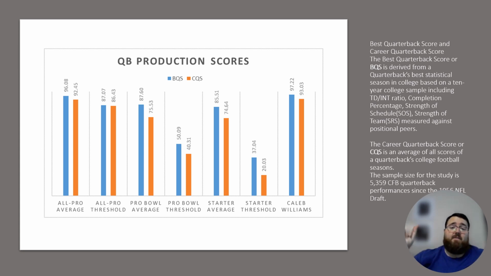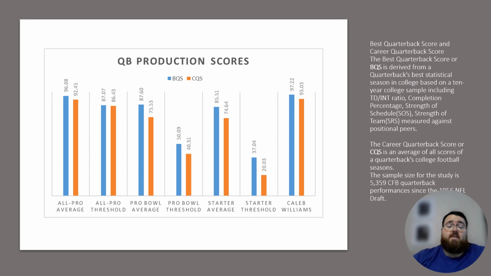Williams was in the 97th percentile in terms of this particular metric, and his career quarterback production score, which is the average of all of his scores as a collegiate athlete, was 93.03 out of 100, and the average career score for an All-Pro is 92.45. The threshold is 86 percentile. Pro Bowl average is 75. The Pro Bowl threshold is 40. Starter is 74.64, excuse me, and then the starter threshold is 20.03 out of 100. All those numbers hit exactly where you want them to hit.